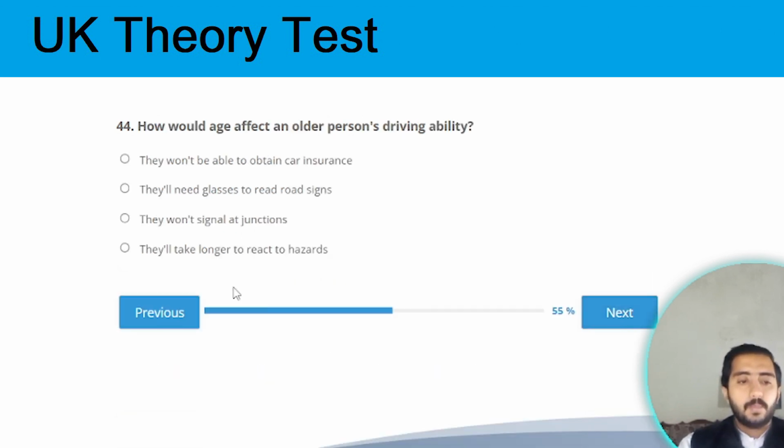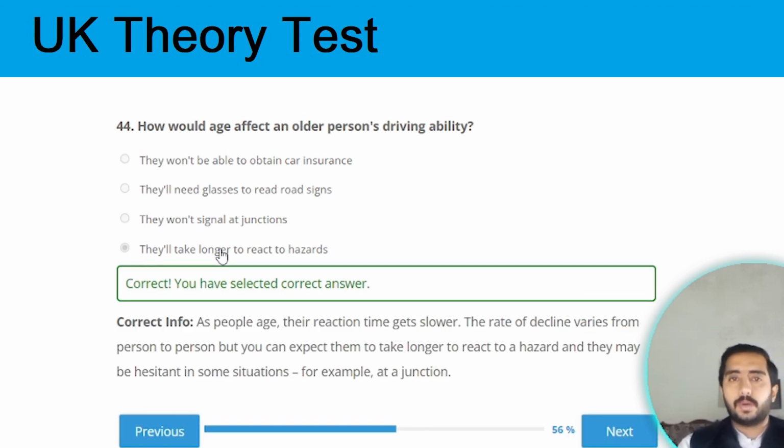Next question. Question number 44. How would age affect an older person's driving ability? The age effect on the older person is to take longer to react to hazards. Option D is the correct option.